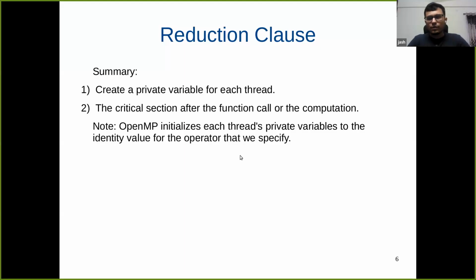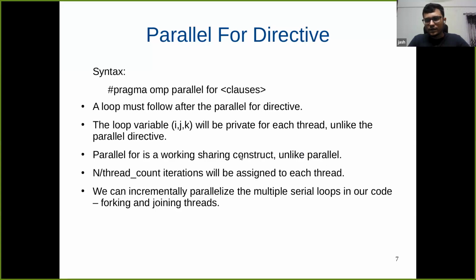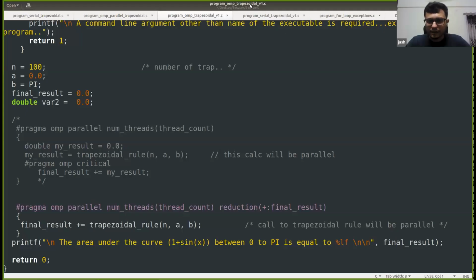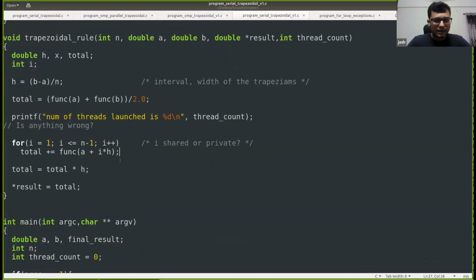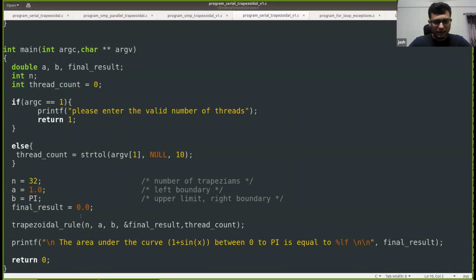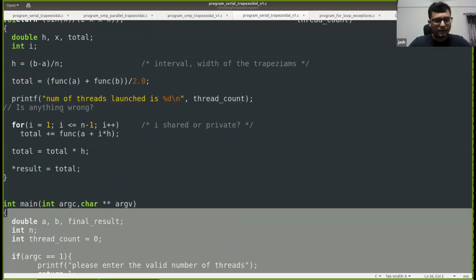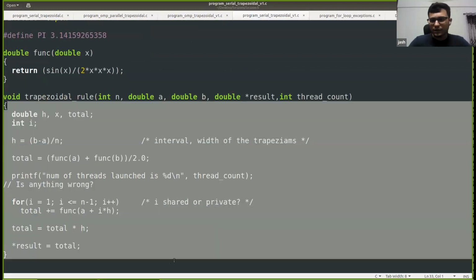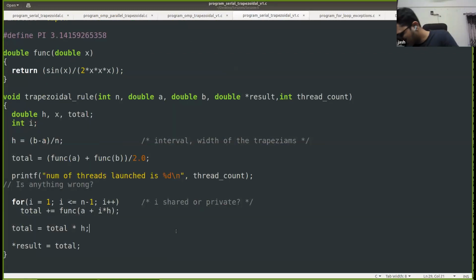Yeah, so now let us introduce a new directive, which is the parallel for directive. Again, let us start with the example, and then we'll come to the slides to understand things better. So let us go back to our program of the same trapezoidal rule. This is our serial trapezoidal rule program. We are doing nothing in parallel here. This is the serial code that we have, and this function trapezoidal rule is also serial in this case.